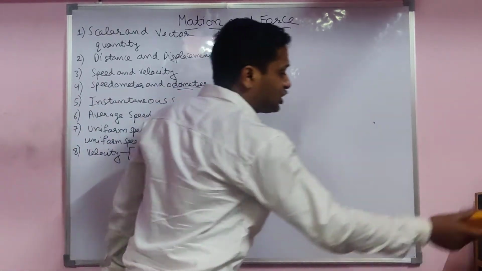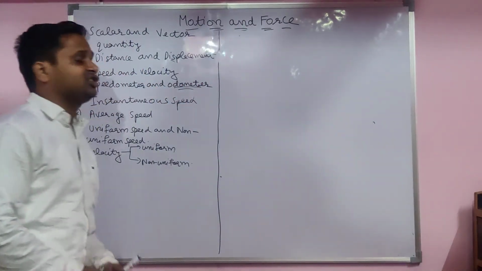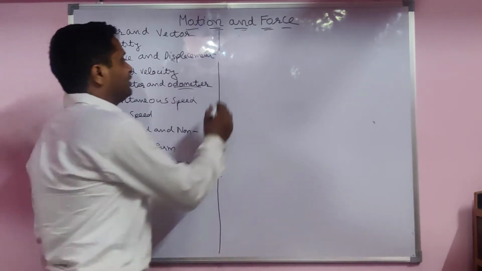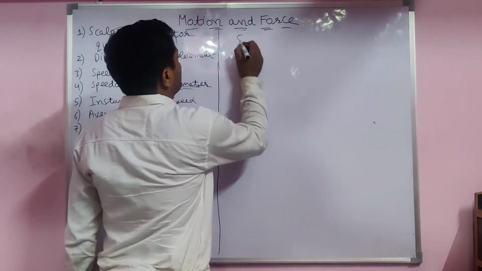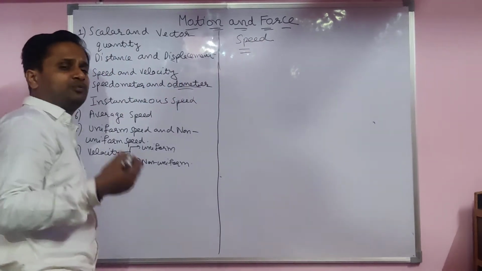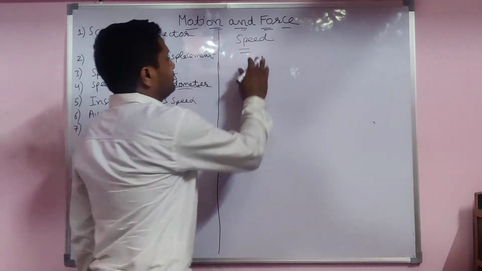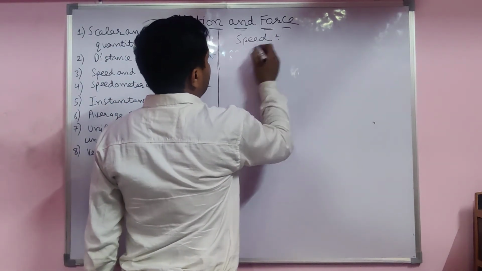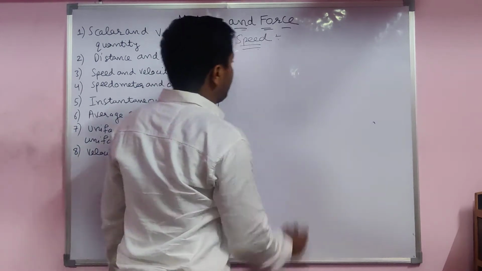Now our next topic is distance, speed and velocity. First of all we have to discuss speed. Then I will tell about uniform speed and non-uniform speed, instantaneous speed and average speed. Speed is what?